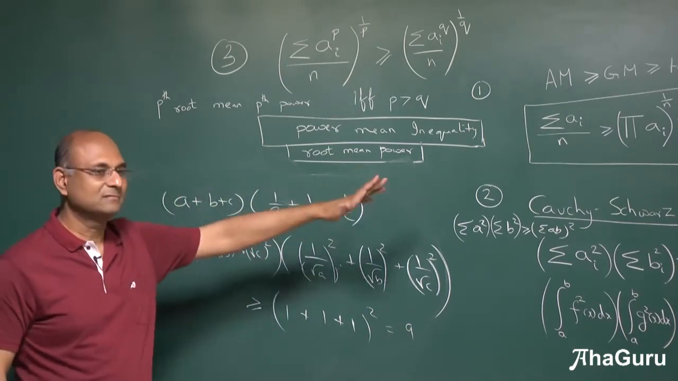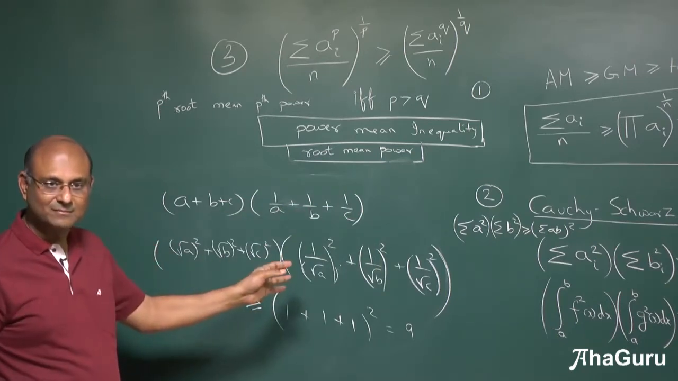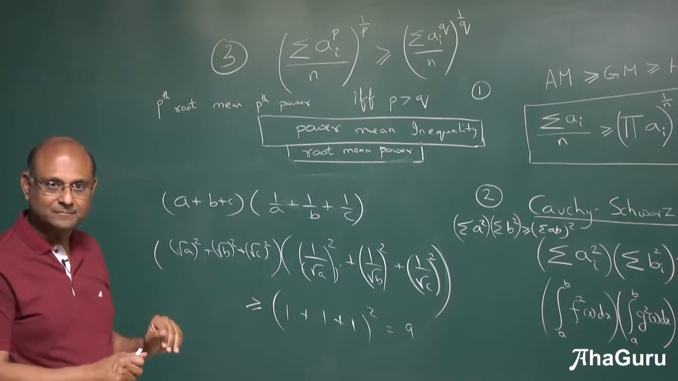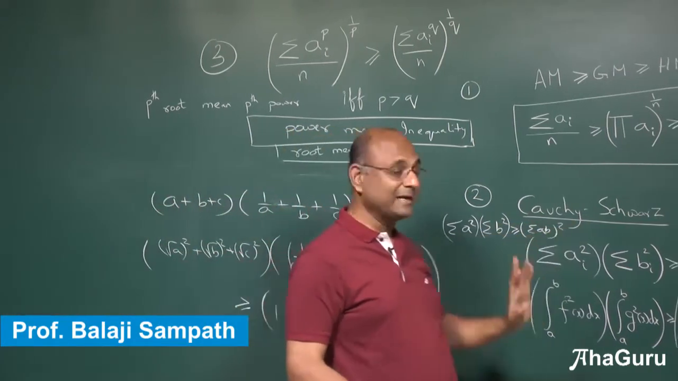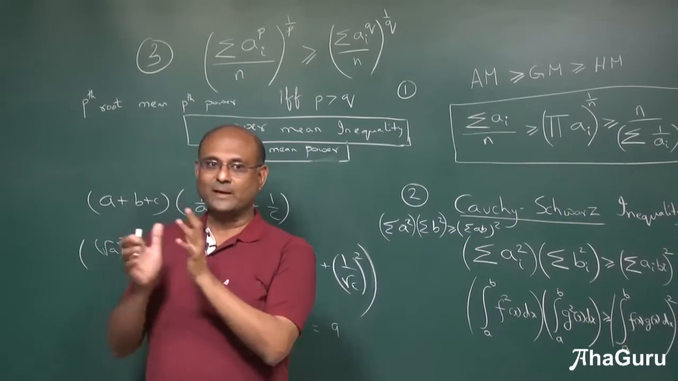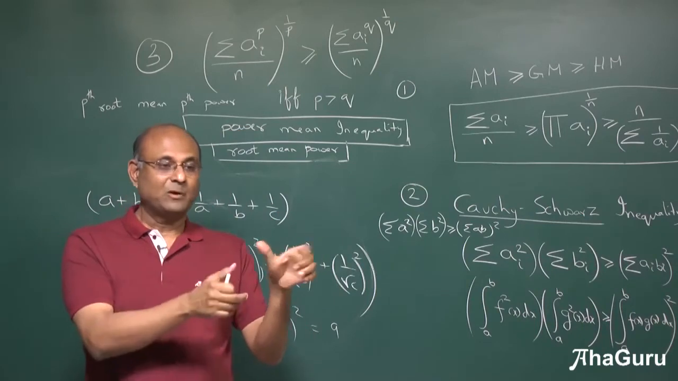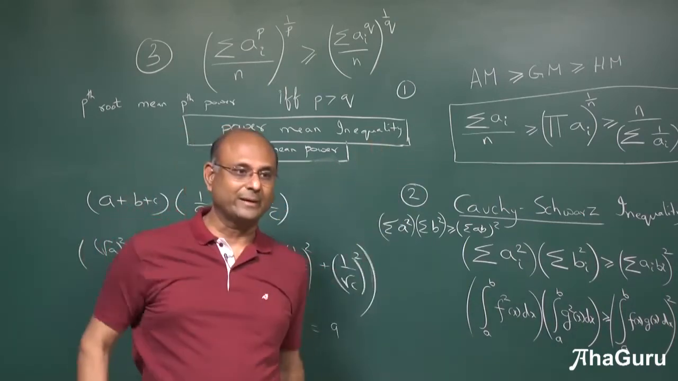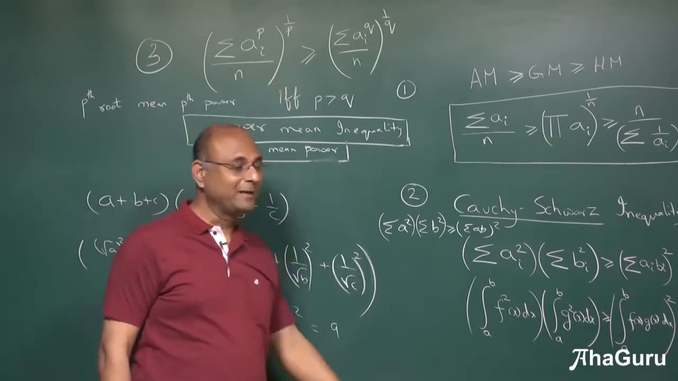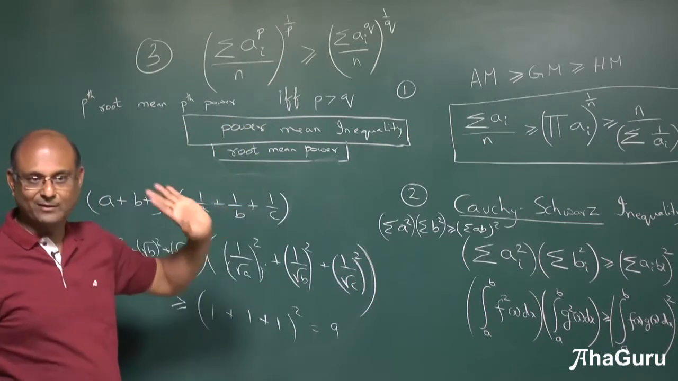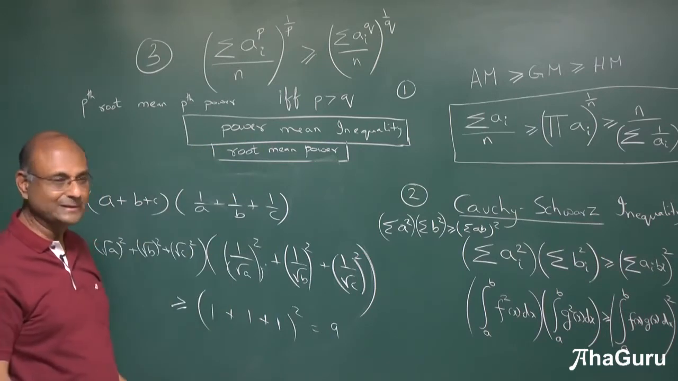We did not use HM at all. We just used Cauchy-Schwarz. Is the idea clear? So you should be able to use this, very powerful, and it will land up in unexpected places. Sum of squares into sum of squares is greater than sum of the corresponding products whole square. Cauchy-Schwarz, power mean inequality, root mean power inequality, the best way to think. This will tell you exactly what you are talking about, root mean power inequality, RMS inequality.